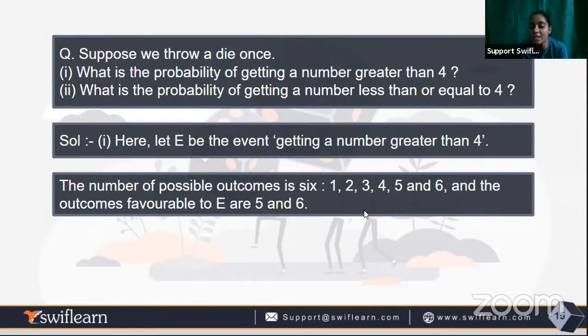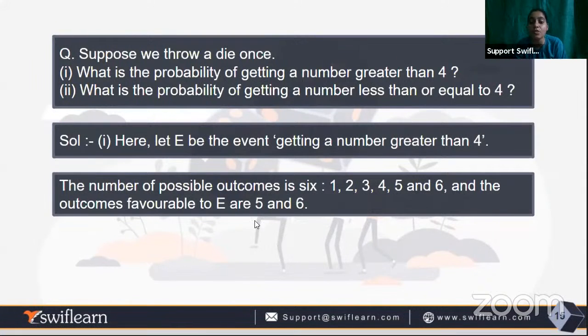If we talk about the possible number of outcomes, if I'm rolling a dice, I will get 1, 2, 3, 4, 5, or 6. These are the possible outcomes. But what do I want to get? I want a number that is greater than 4, that is, either 5 or 6.